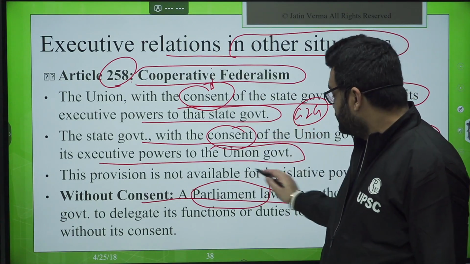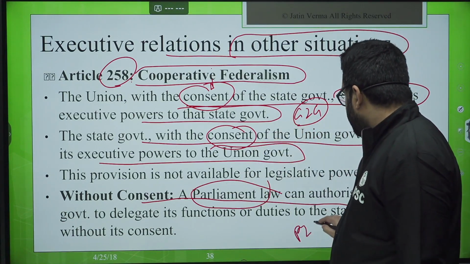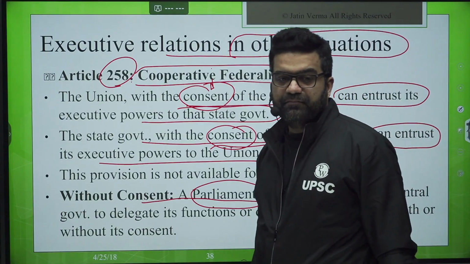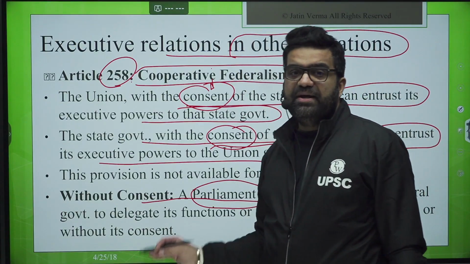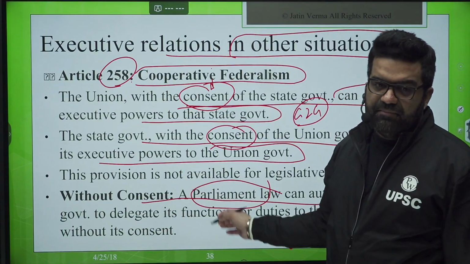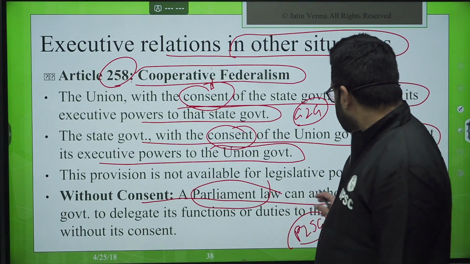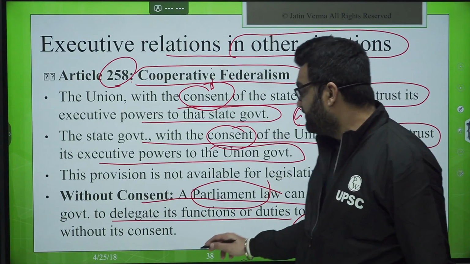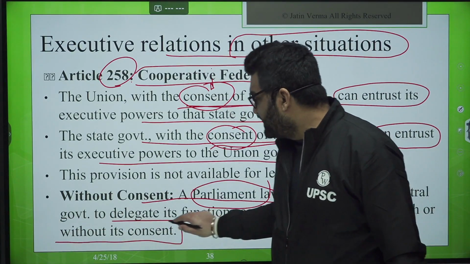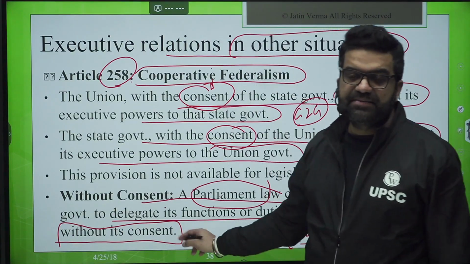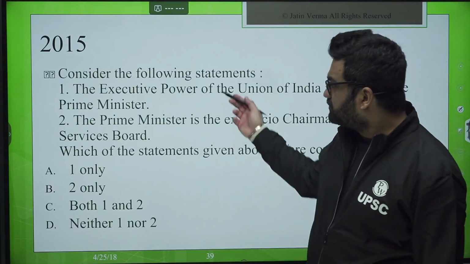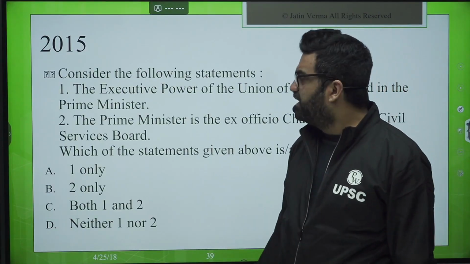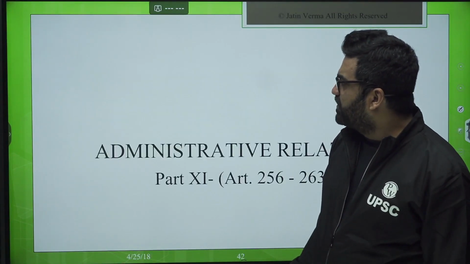When it is P to G, parliament to state government, P to SG you can say, then a parliamentary law will be required. Then consent is not required if, in the interest of the nation, parliament is authorizing the central government to delegate its functions or duties to the state government with or without its consent. This is important, right? So this was the question. Quickly go through it. I mean, we have already seen it. Now 2004, these questions we have already seen.